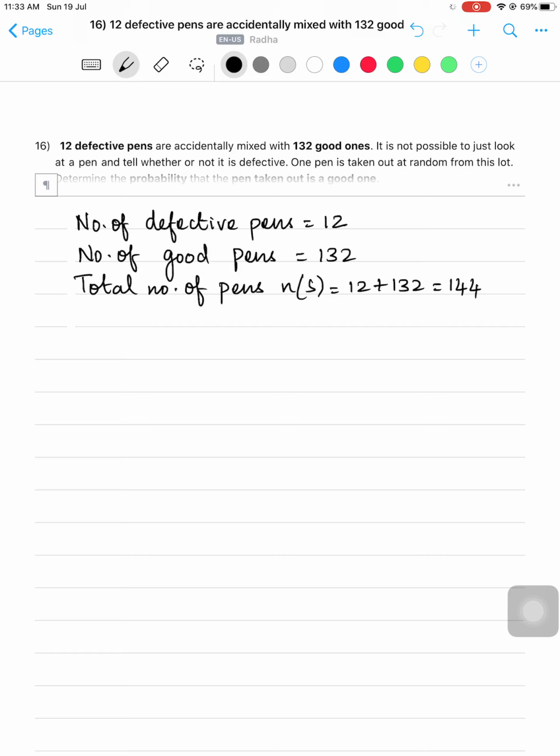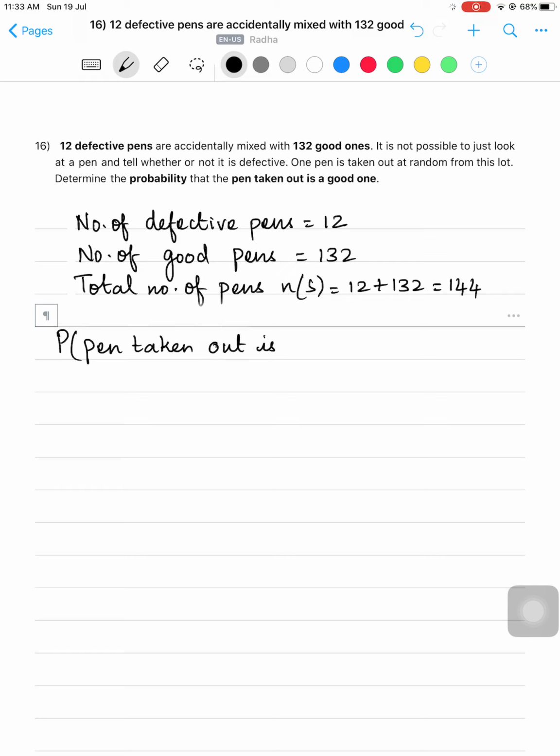You know, when you just look at a pen, you cannot make out whether it is a good one or not. So now what is that they are asking you to find? Find the probability that the pen taken out is a good one. So probability that the pen taken out is a good one.